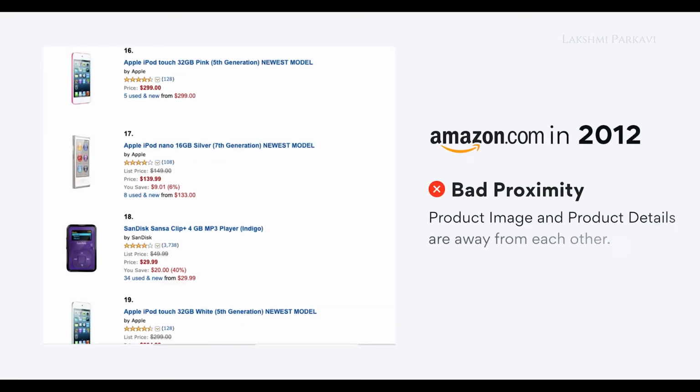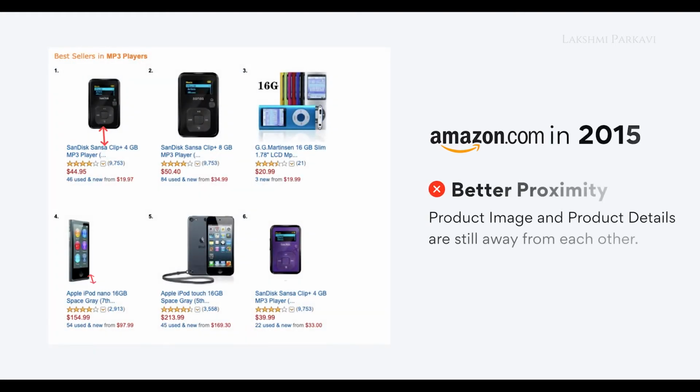However, this is where most of us get it wrong. This is Amazon in 2012. The product image and the description are far away from each other. They are not following the law of proximity. In 2015, the page looks much better. Better group, but the law of proximity is not at its best. The smaller images and their description are far from each other.